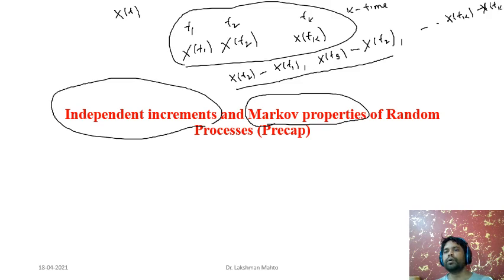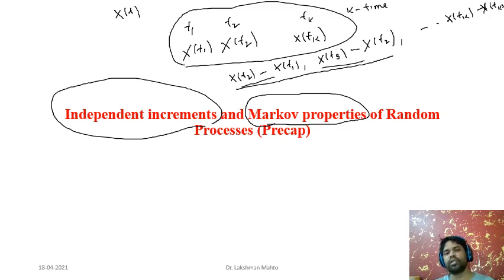If we take a random process which has the property that these increments are independent of each other, then definitely we can enjoy the benefit of the IID condition. Suppose x of t1, x of t2, x of tk may not be independent of each other, so the random process may not be independent.